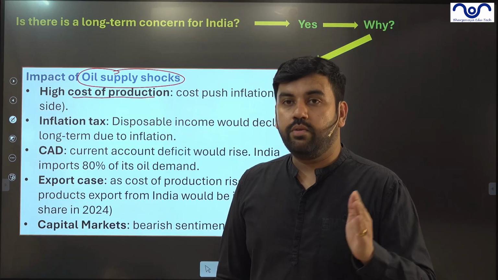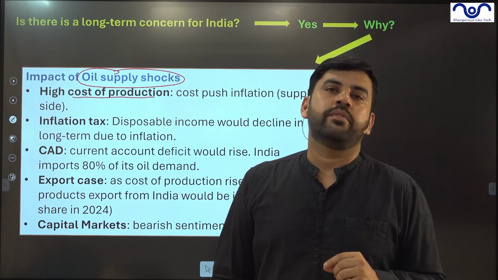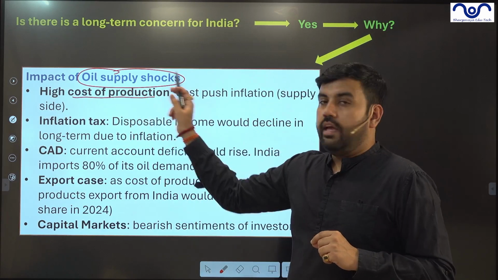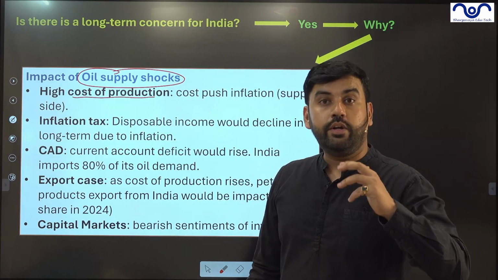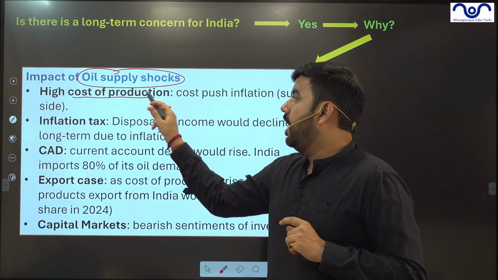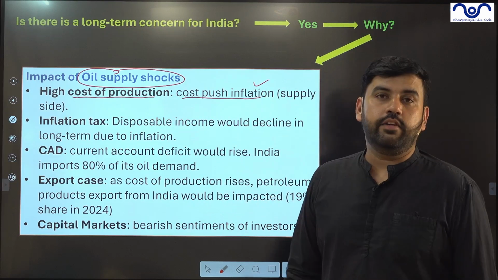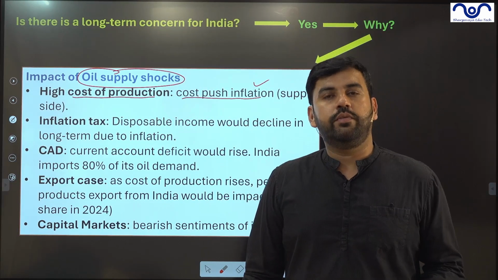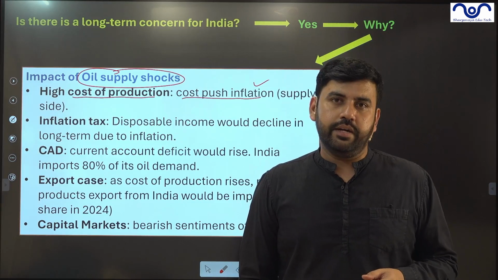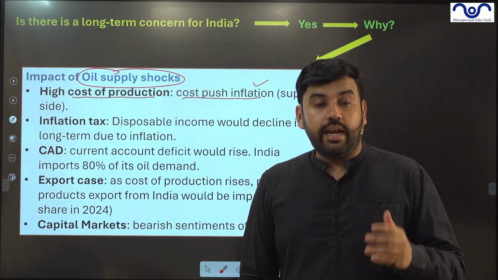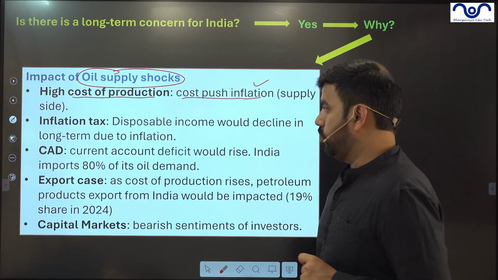The oil supply is regularly coming from Iran and other countries, especially from the Persian Gulf. But if this does not stop and oil prices go beyond $120 per barrel, there will be a high cost of production. It will lead to cost-push inflation, supply-side inflation. Petrol and diesel are used in the transportation of every basic good in India. The cost of production will increase, and so will the inflationary pressure.